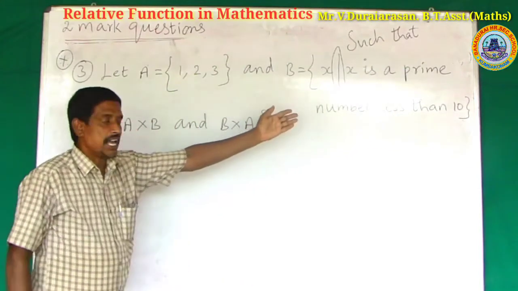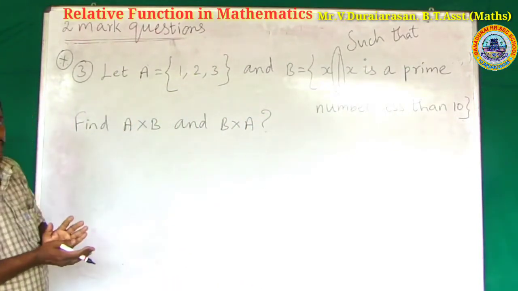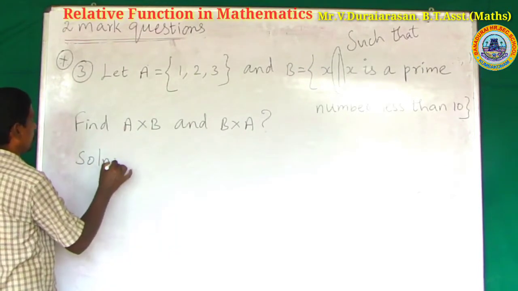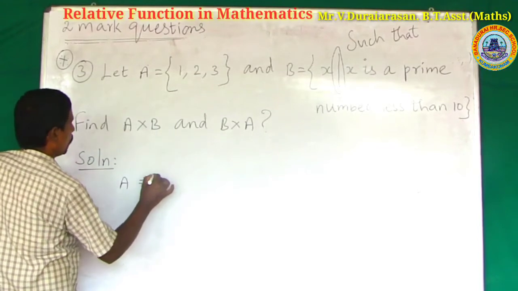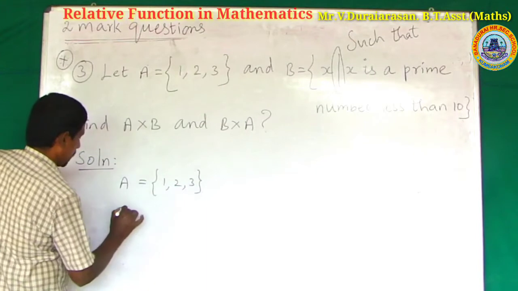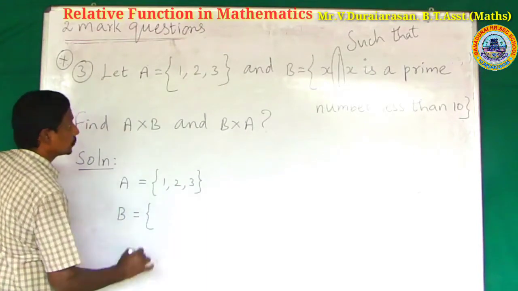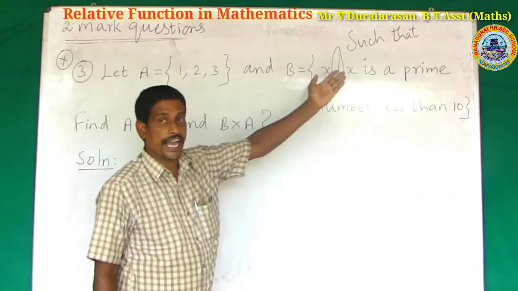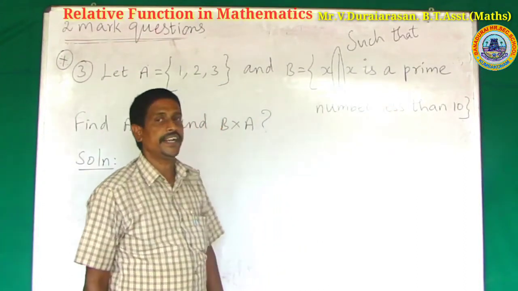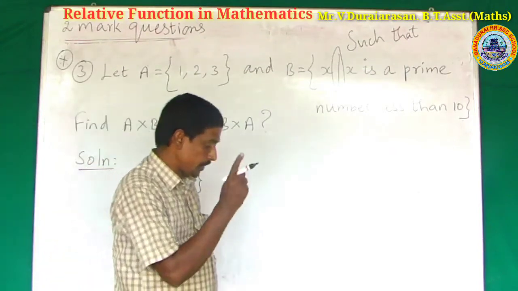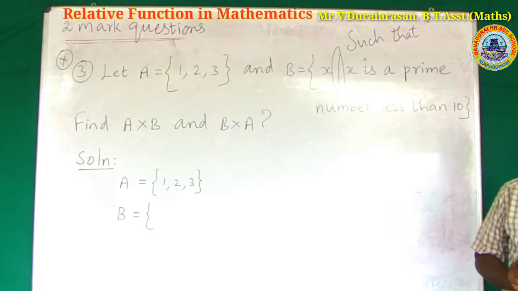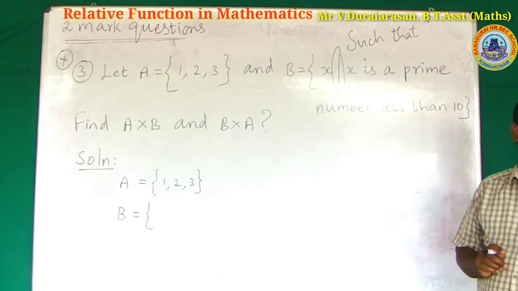So, understanding the given question: the set A is given, no problem. A is equal to {1, 2, 3}. B is equal to what? All the elements x such that x is a prime number less than 10. What are the prime numbers? Any students?